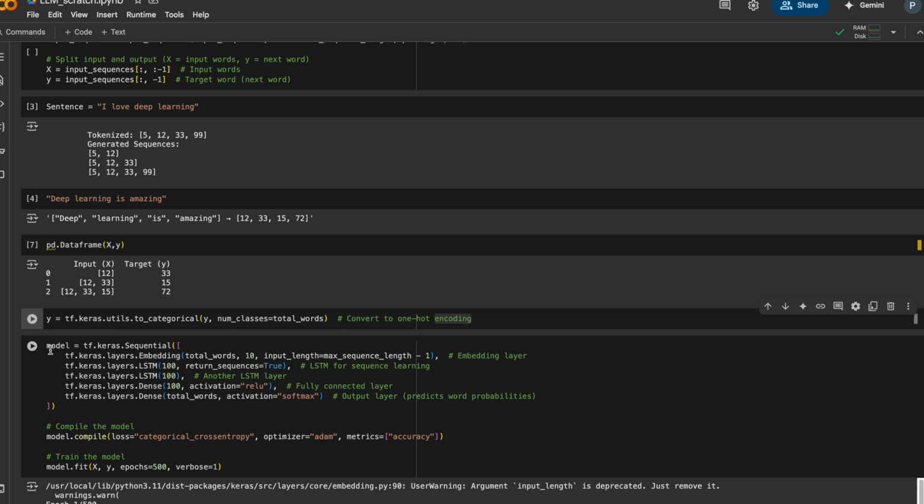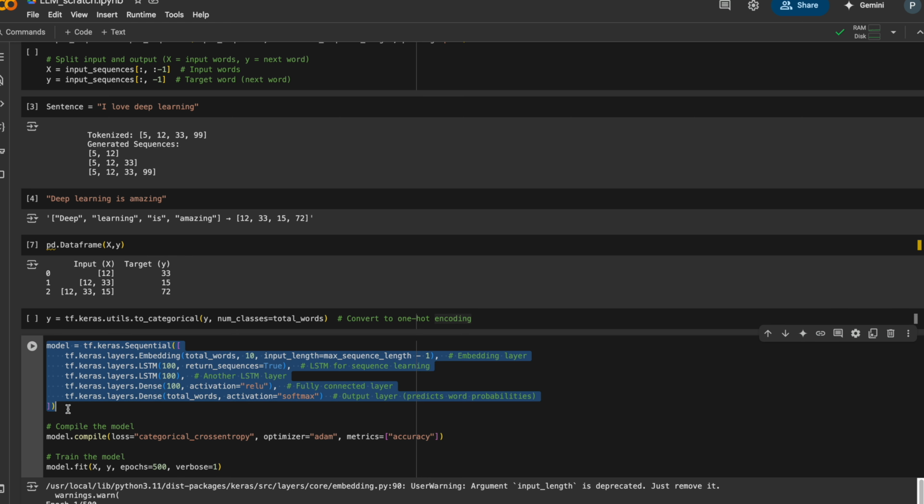Then I'm training the model by converting word indices into dense vector representations, adding an embedding layer into it. Now I'm training a model by defining a sequence of layers using TensorFlow Keras. It has total_words, dimension, and input length.